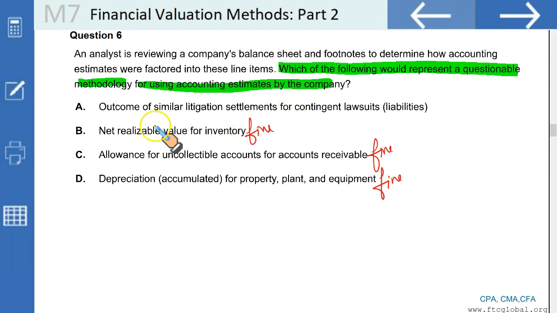What is not fine is outcome of similar litigation settlement for contingent lawsuits. There are many lawsuits pending. We can't take all the lawsuits in the same way. Similar litigation settlement, each case is different. Loss and gain pertaining to each lawsuit is different, so we can't use the same approach for every litigation or every pending litigation. Every litigation has its unique, peculiar situations, so we can't use a single method for everything. This is wrong.